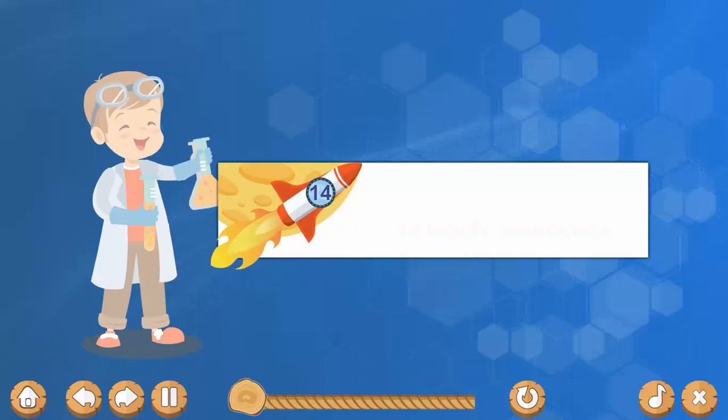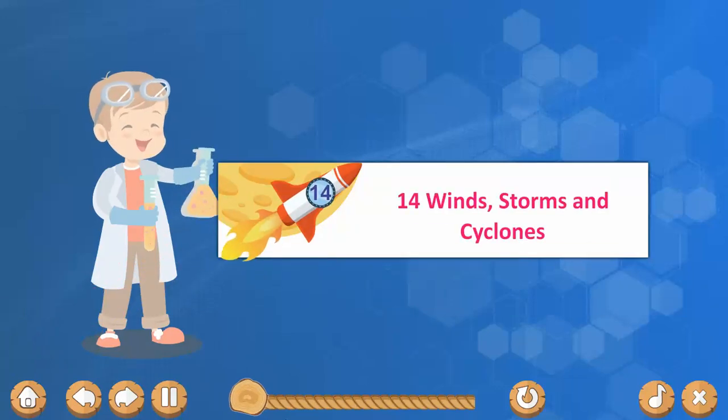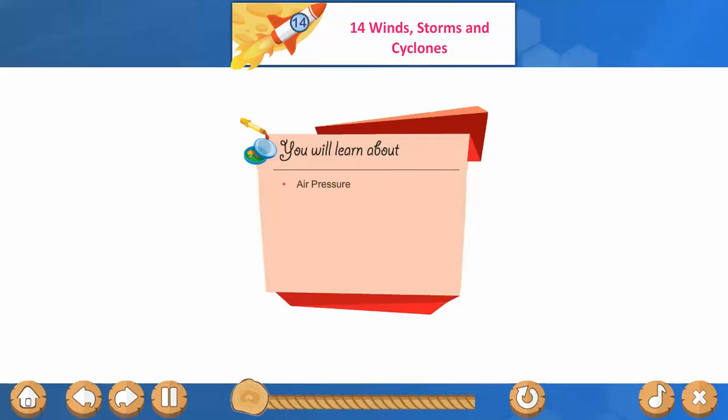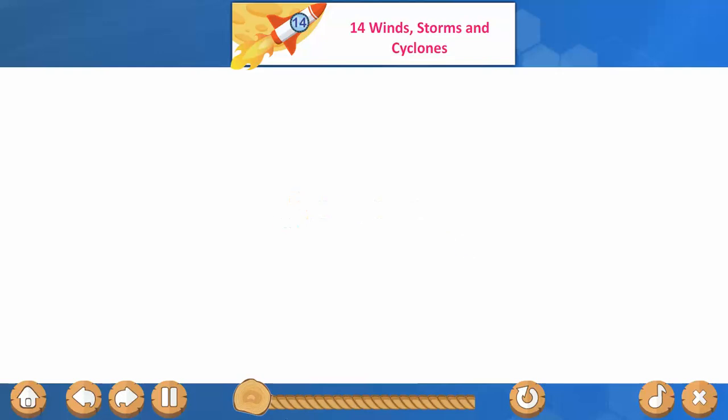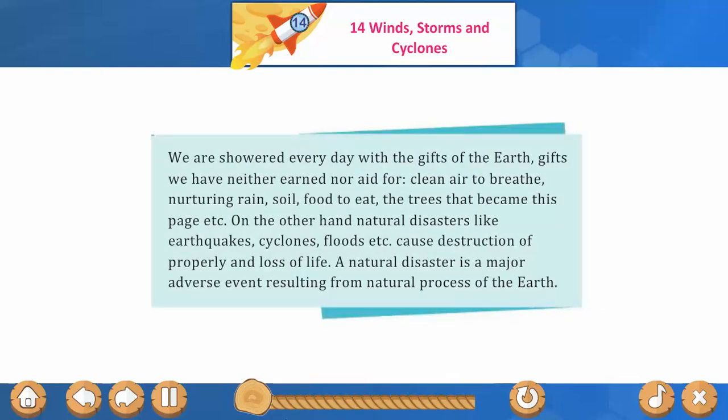Chapter 14. Winds, Storms and Cyclones. You will learn about air pressure, wind, storms. Introduction. We are showered every day with the gifts of the earth, gifts we have neither earned nor paid for.